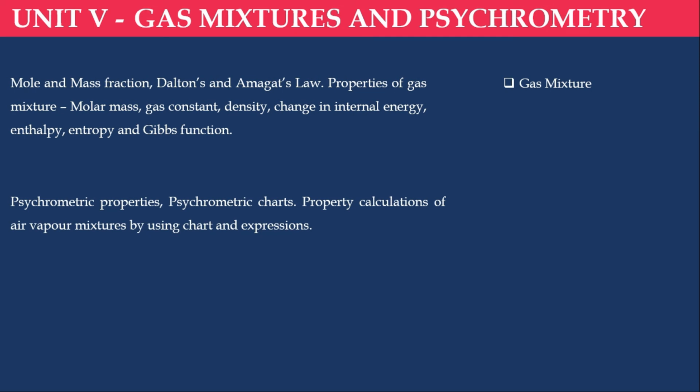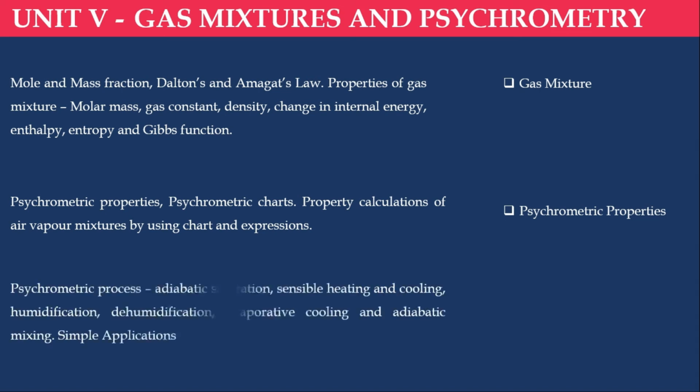The next one, stoichiometry. Stoichiometry is nothing but study on atmospheric air. Very simple. So about atmospheric air we are going to study. Psychrometric properties, dry bulb temperature, wet bulb temperature, relative humidity, partial pressure, everything we will see here, which is useful for air conditioning in our homes. Also we will discuss the processes: heating, cooling, humidification, dehumidification, evaporative cooling. So all these things we will see in unit 5.